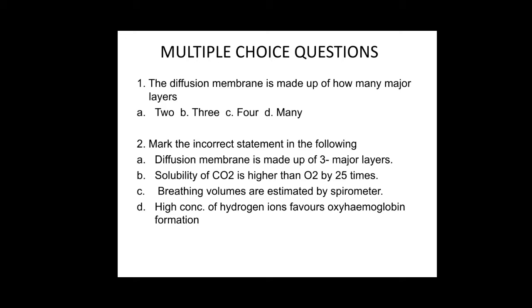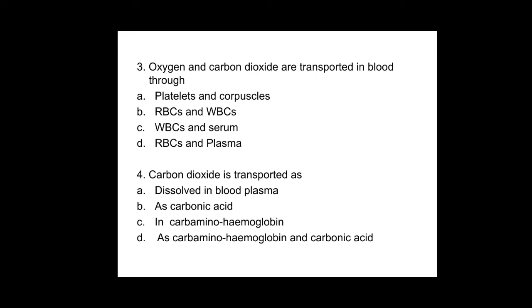Option C, breathing volumes are estimated by spirometer. So the spirometer is used to know the breathing movements. Option D, high concentration of hydrogen ions favors oxyhemoglobin formation. Actually it is incorrect, because a low concentration of hydrogen ions favors the formation of oxyhemoglobin. So for the second question, the correct answer is option D, which is the incorrect statement.